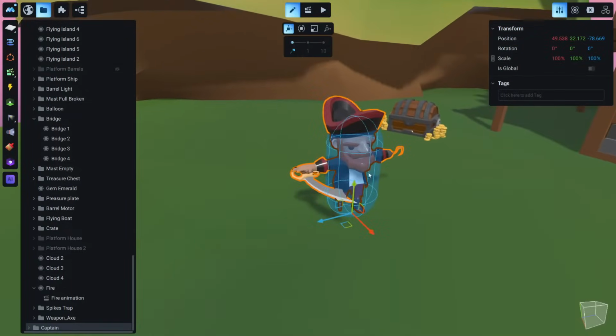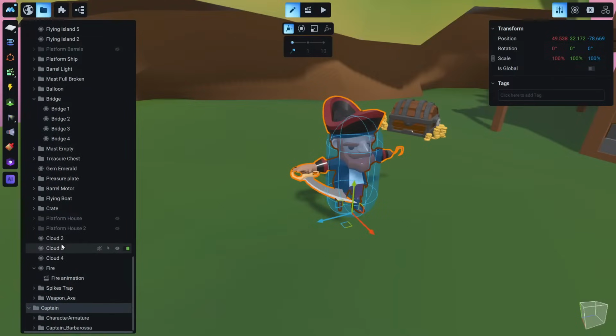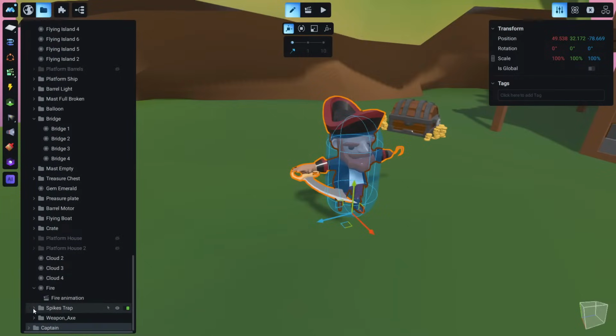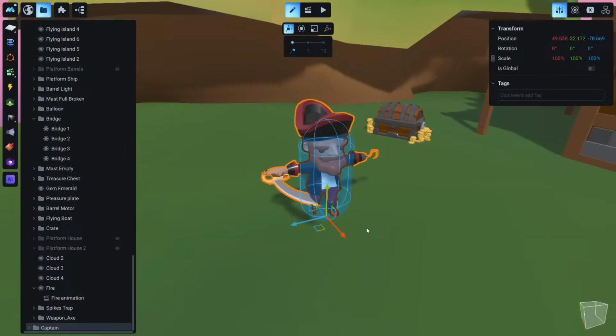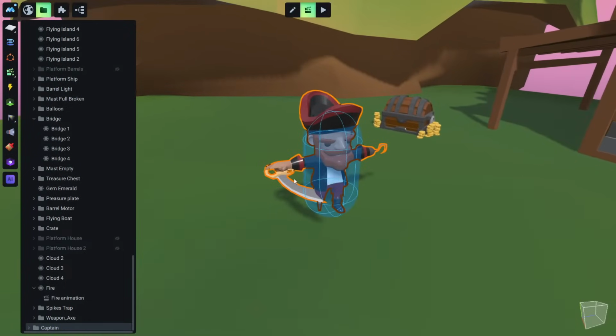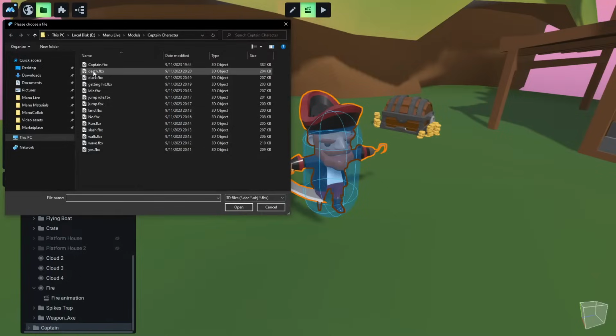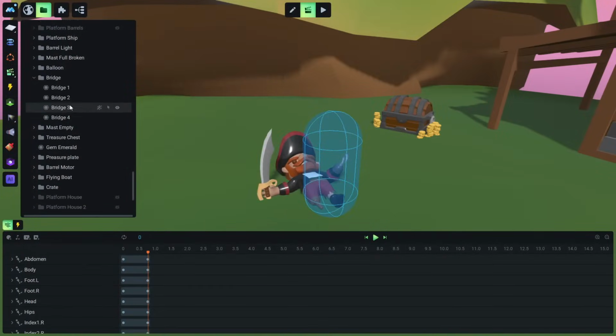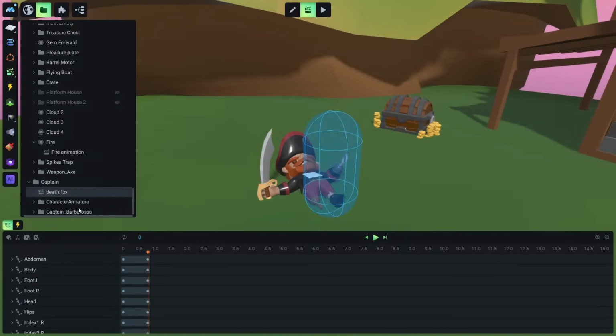So of course this is just a model. We need to import animations for the captain also. The captain also has its own armature and its own rig with the bones. Okay, so it's exactly the same thing we did with our main character. Let's go to animation mode, since we deal with animations, and let's right click and import animations. And now we are going to import the captain's animations. Death, for example. Okay, our captain is dead. Let's import animations.